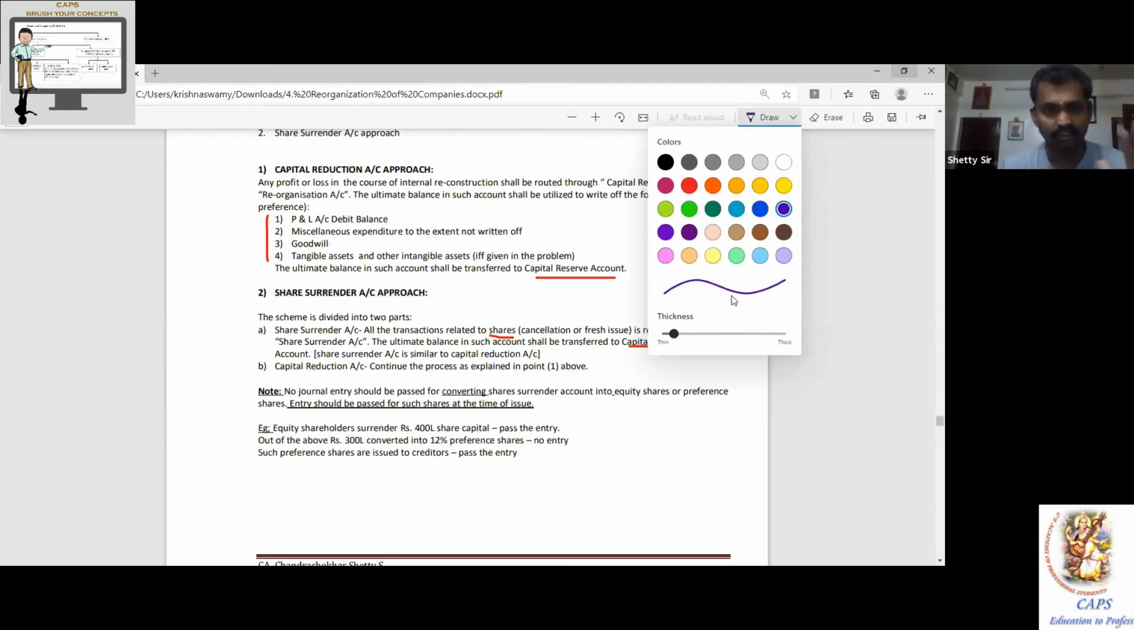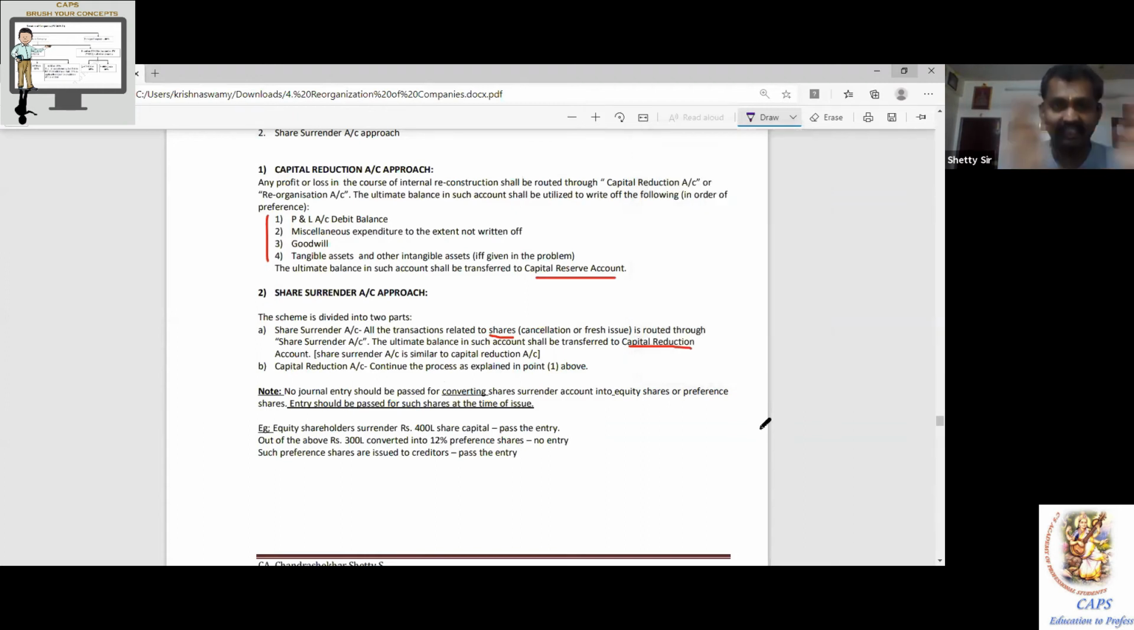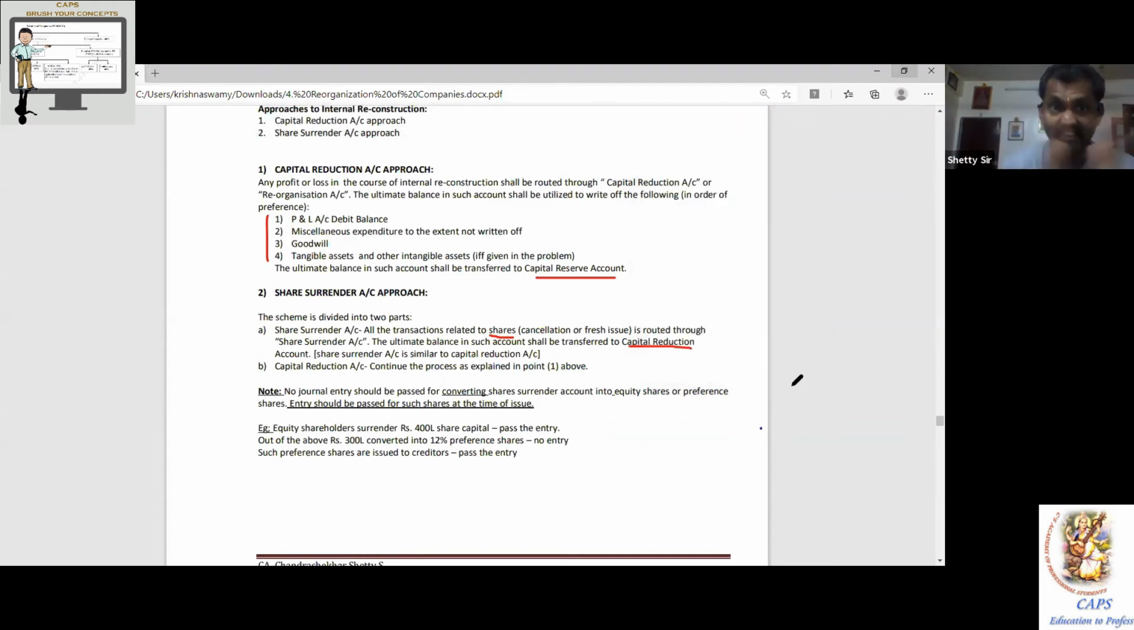Internal reconstruction and AS 14 have no connection. There is no connection. So internal reconstruction is an independent topic. Whenever the company wants to do restructuring of the financials, if they do anything to the balance sheet or P&L account, that is what is called internal reconstruction.